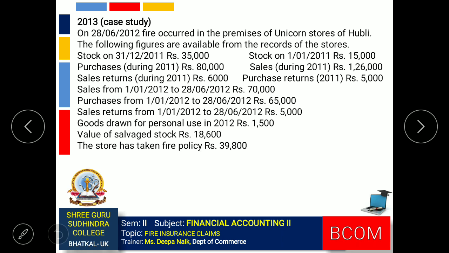Then we will have to prepare the memorandum trading account for the current year, wherein we have sales returns and goods drawn for personal use, which have to be adjusted. We are also given the fire policy amount, 39,800. So we will have to prepare the statement of fire claim under the average clause.